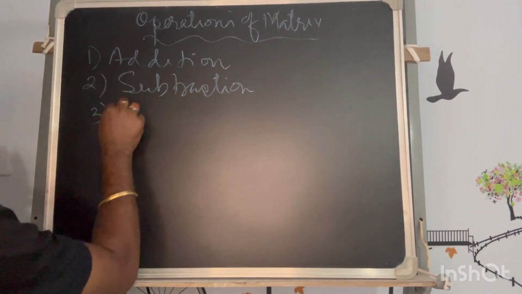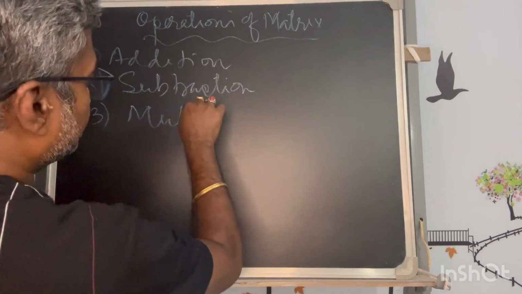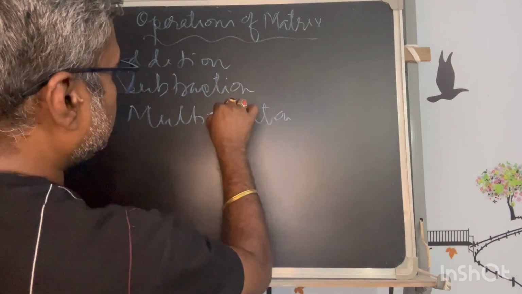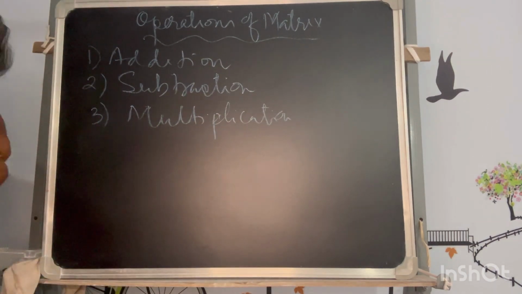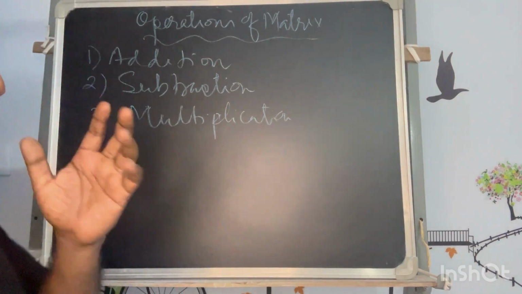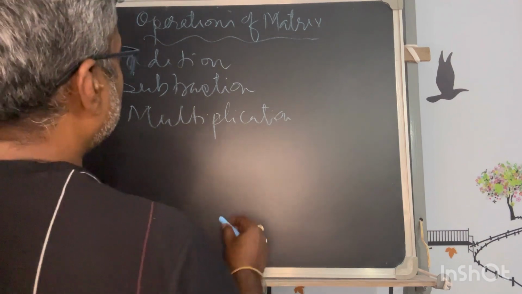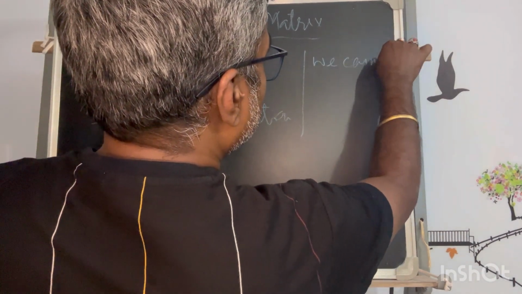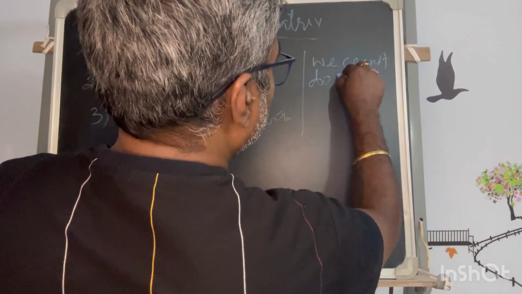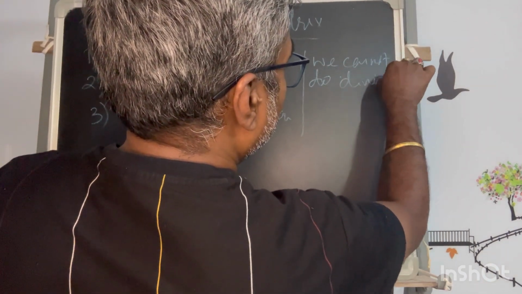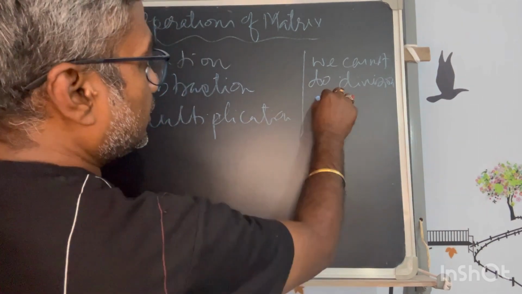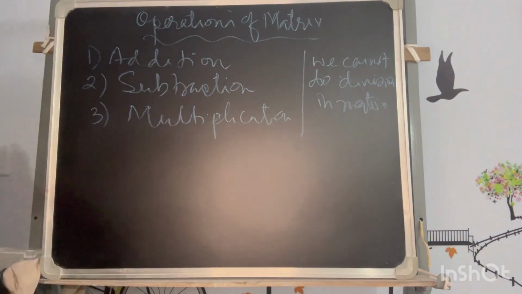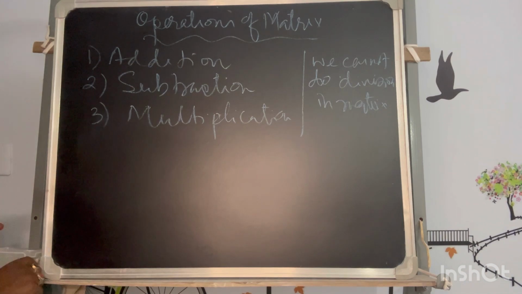And third one is multiplication. Each has its own way of doing it, and each has its own process. We cannot do division in matrix. So this is the limitation of matrix. Nevertheless, we'll go one by one.